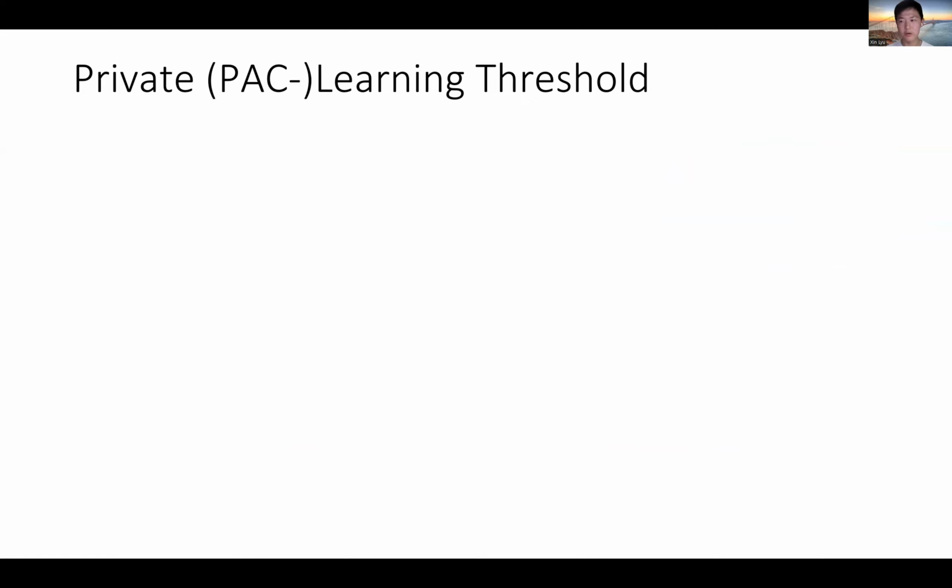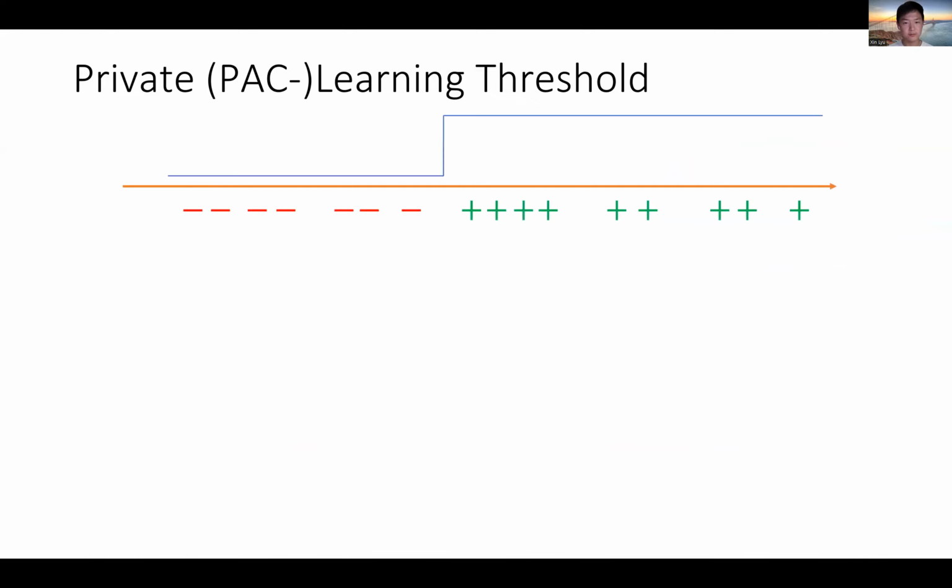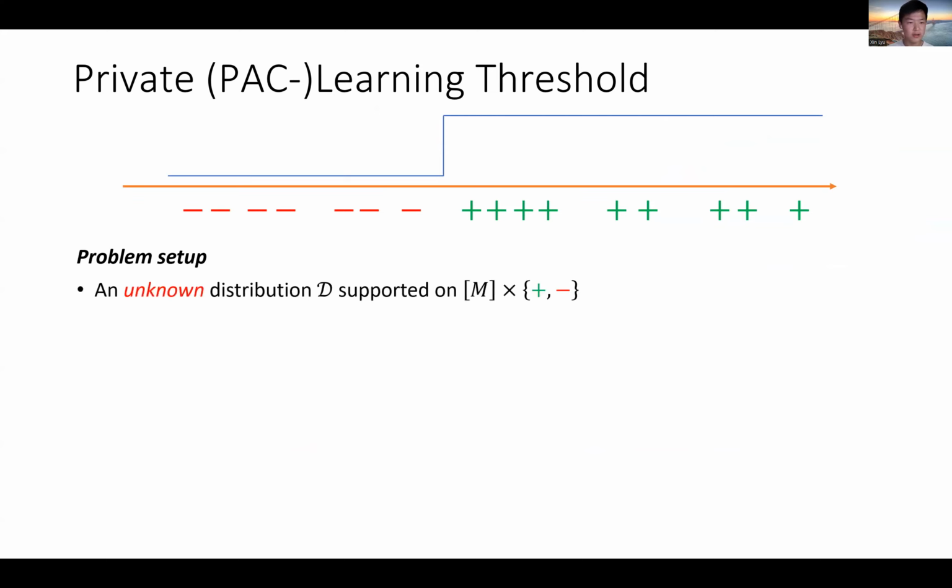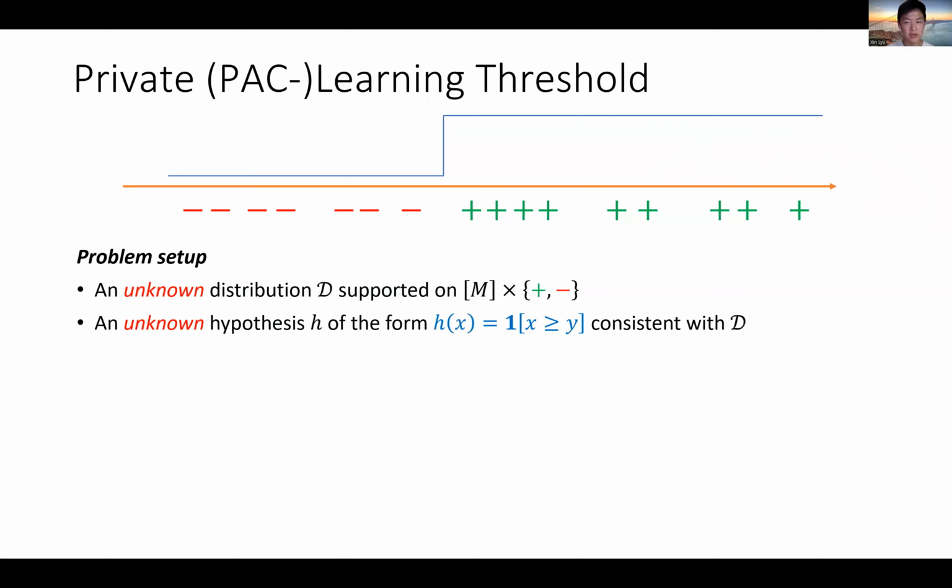And now comes our main task of study, which is private PAC learning of thresholds. So we use the standard PAC learning setup, which says that there is an unknown distribution D supported on M with plus or minus labels. So M is the query or input domain, and plus minus is usually called labels. And we have an unknown hypothesis H, which is consistent with the data, which means for every sample x comma b from the distribution D, H of x agrees with b.